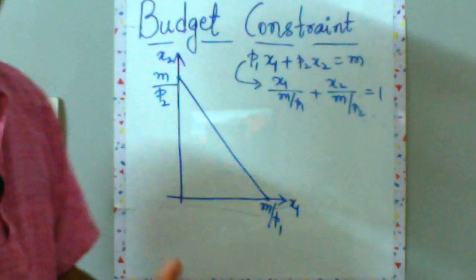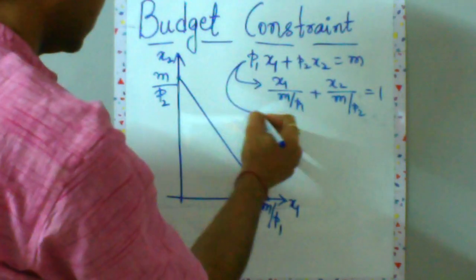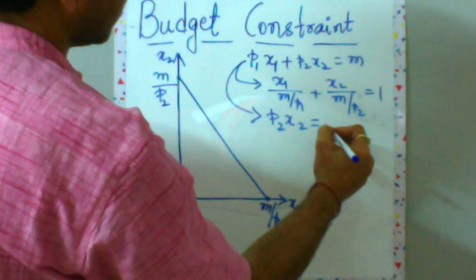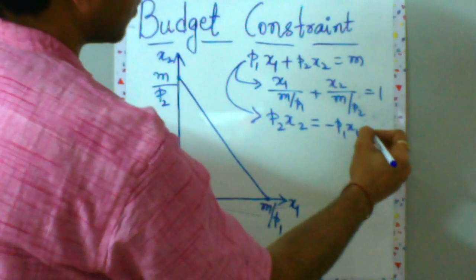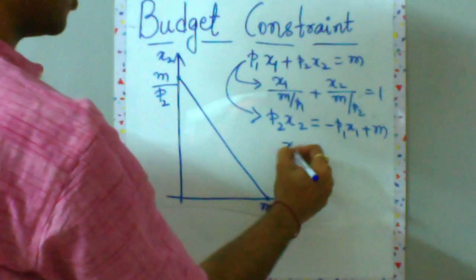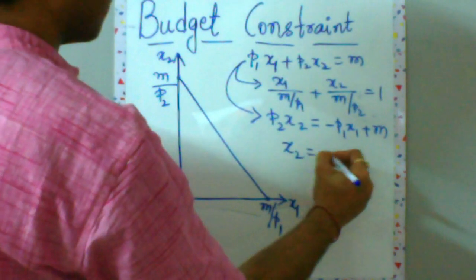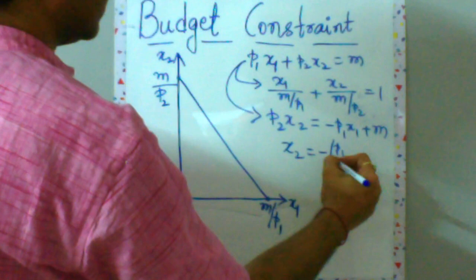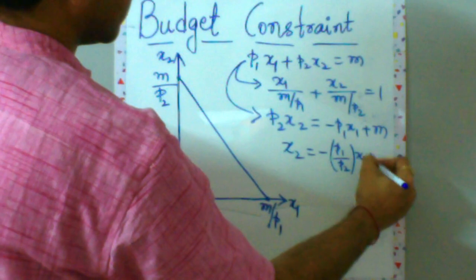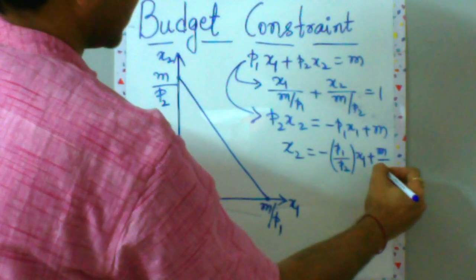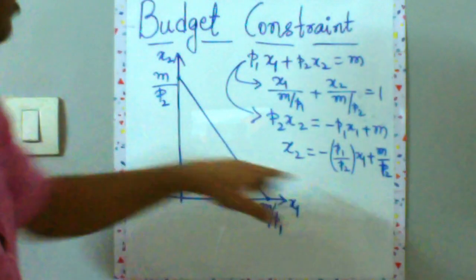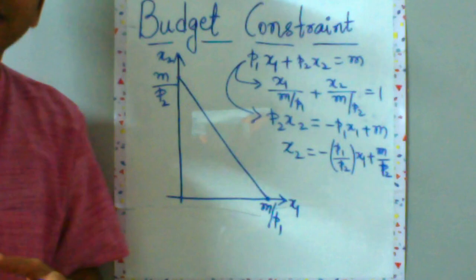Or you can do a further manipulation. How? You can say P2 x2 is equal to minus P1 x1 plus m. I have just taken this to the right hand side. So your x2 will become equal to minus of P1 upon P2 into x1 plus m by P2. Now this is a quite familiar piece of thing which you might have come across in coordinate geometry.